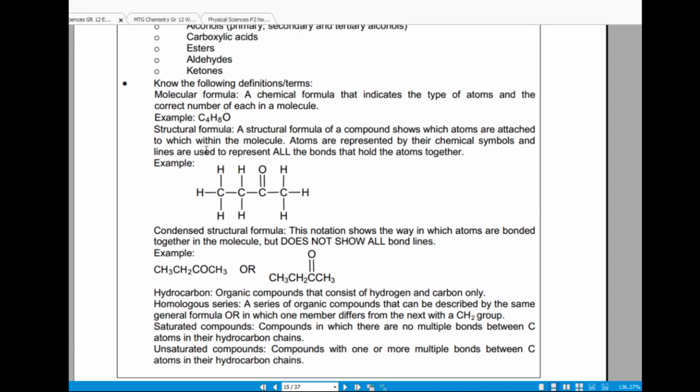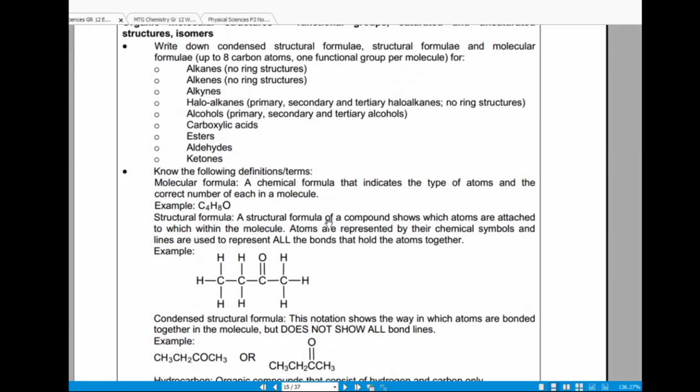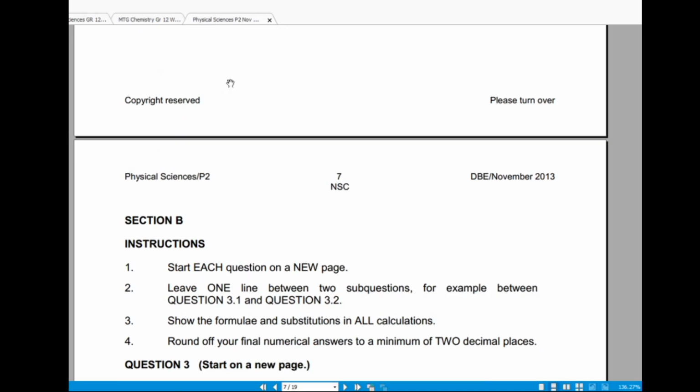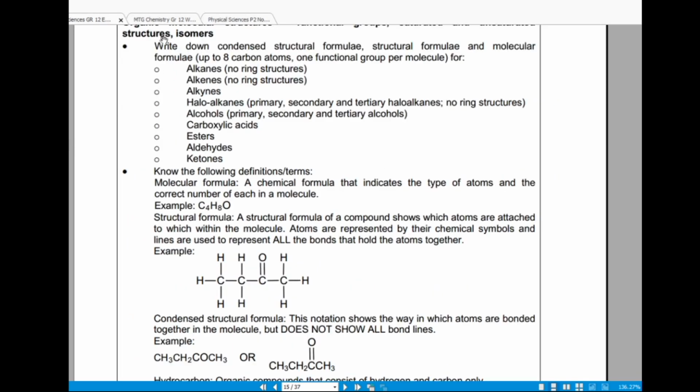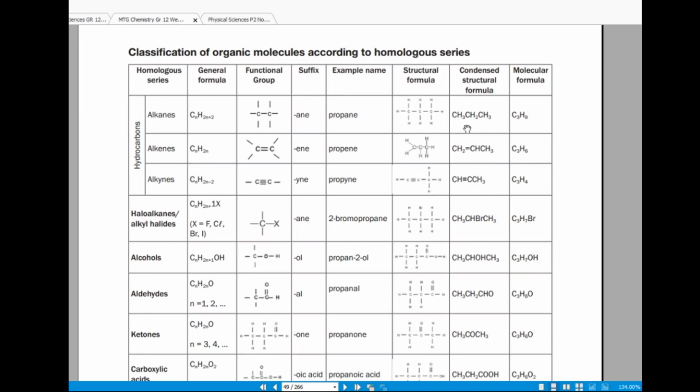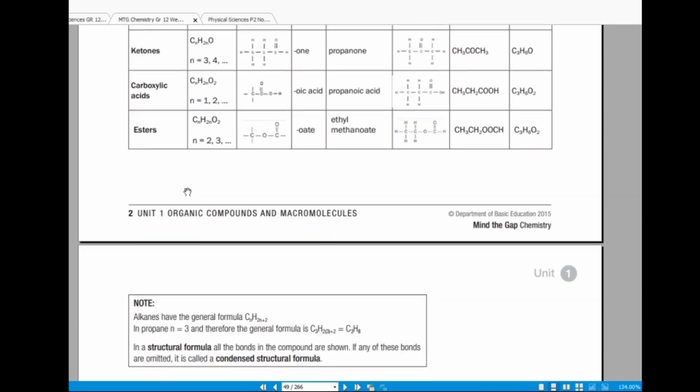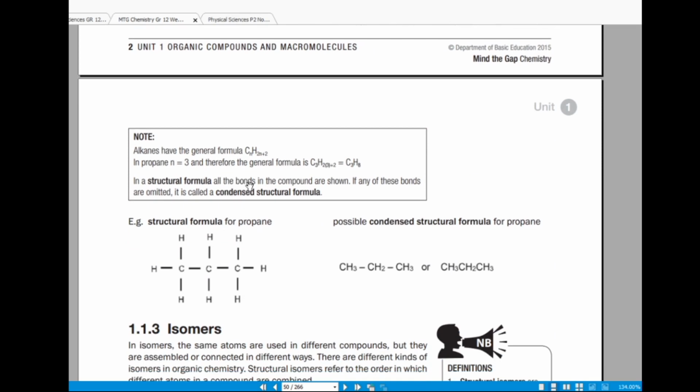A structural formula of a compound shows which atoms are attached to which within the molecule, right? It's the same with the condensed structural formula, except with the condensed structural formula, they don't show every single line which determines the bond, right? Hope that makes sense. So in a structural formula, all the bonds in the compound are shown. If any of these bonds are omitted, it is called a condensed structural formula, right?